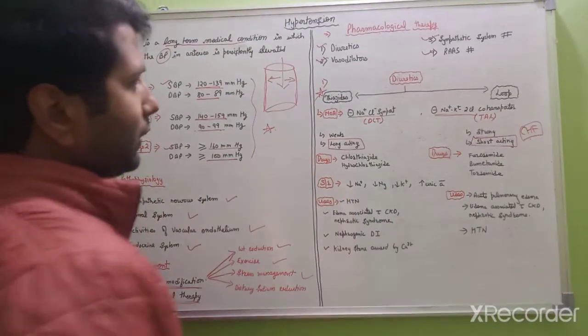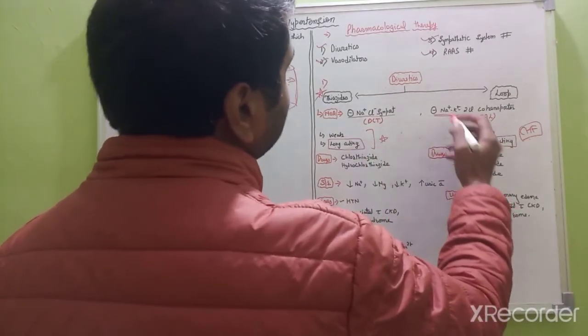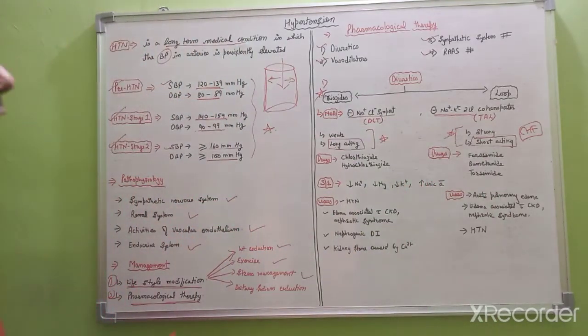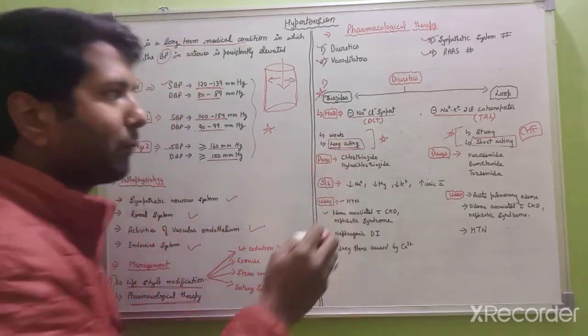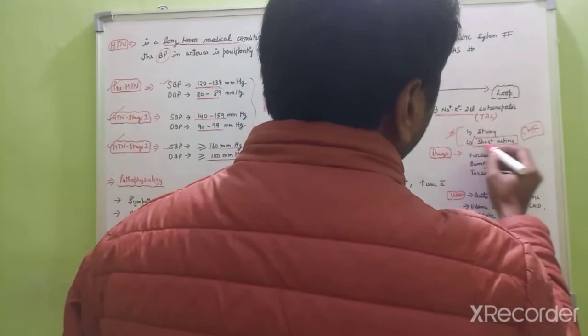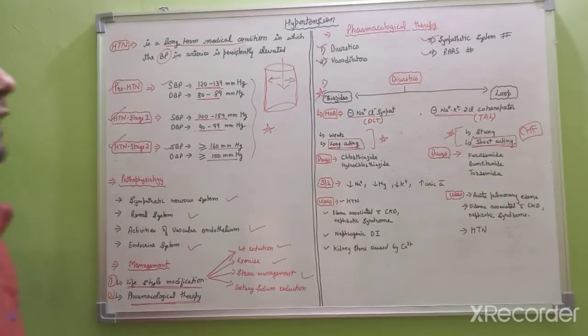So remember, here is the most important point for the loop diuretics as well as the thiazide diuretics: the thiazide diuretics are long acting drugs, so they are used in the management of hypertension, and the loop diuretics are short acting drugs, so they are used in the management of congestive heart failure.